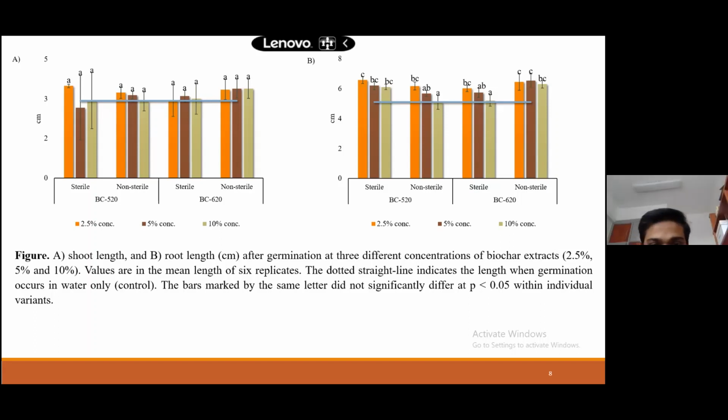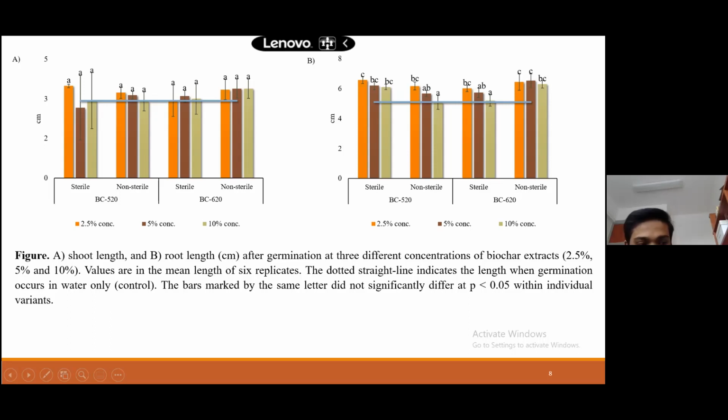For root length? Yes, if you look at the last brown column in each table, so figure A and figure B, the last brown column on the right hand side. Both of them at 5% are higher. It looks like it's higher growth in 5% and 2.5%, and in 10% it's lower. Yes, so that's the question. Was there any poisoning here? I mean, what's the reason?